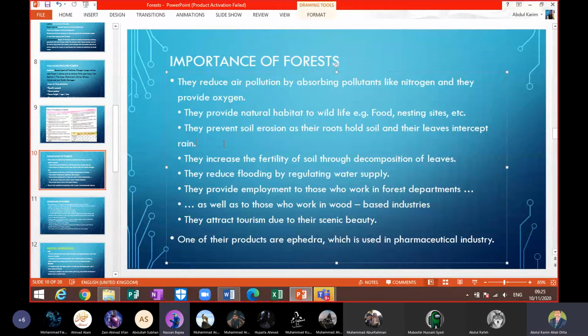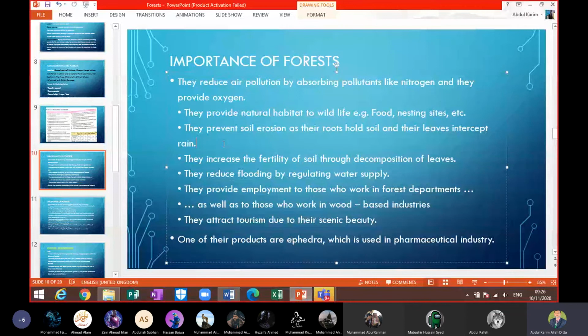So up till now, beta, we have read about the types of forest which we have in Pakistan. Where are they, and why are they there? Location, and reasons. And their uses, beta. So if they ask about only one type of forest, you will write the uses of that type of forest. You will not write overall.